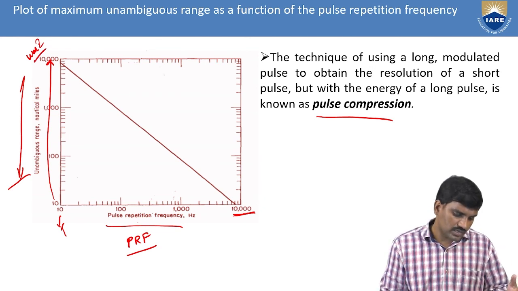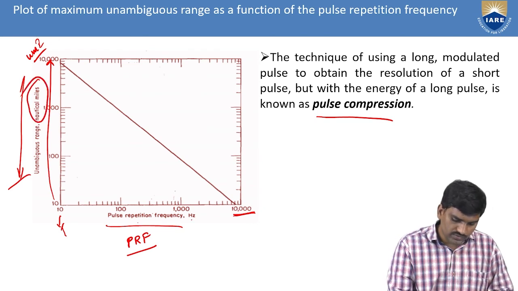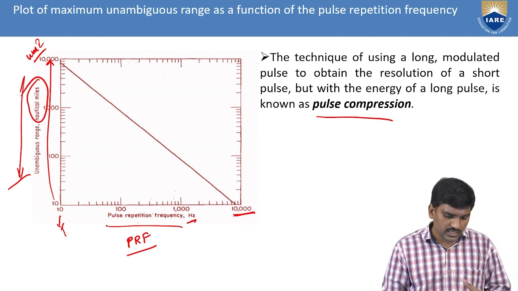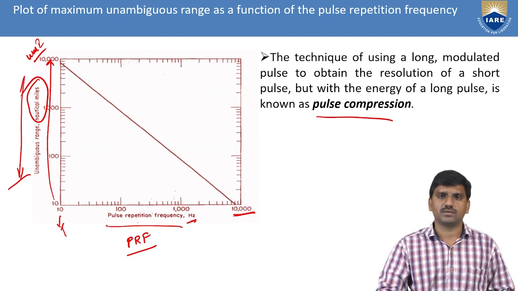The maximum range is always expressed in nautical miles, and frequency in hertz. This is the relationship between PRF and maximum unambiguous range in nautical miles. So R unambiguous is equal to C into TR by 2.